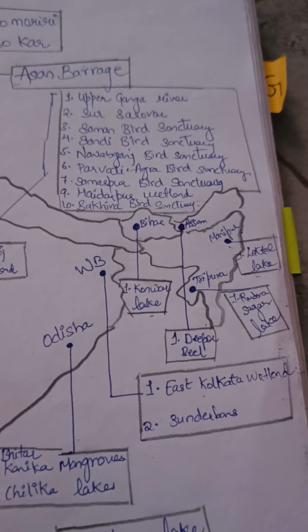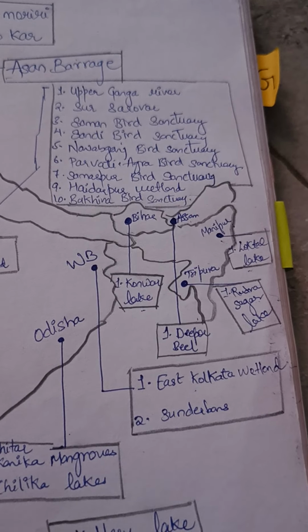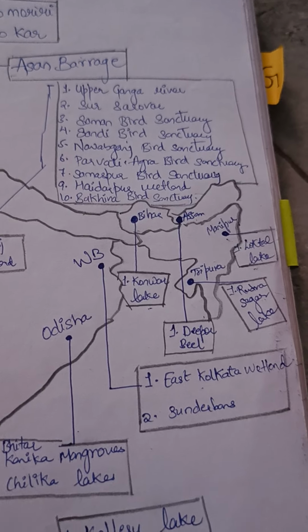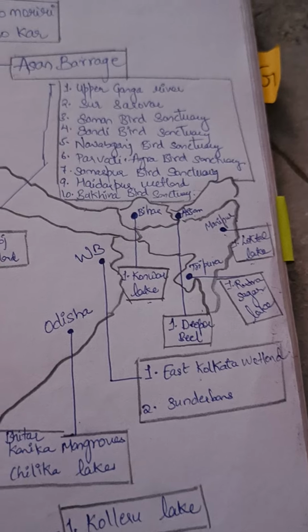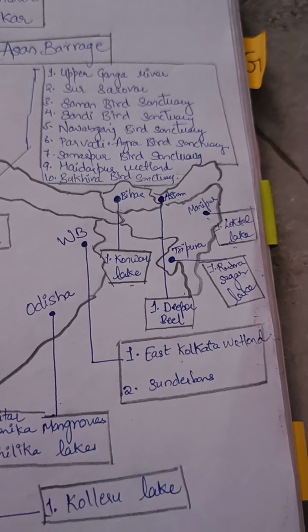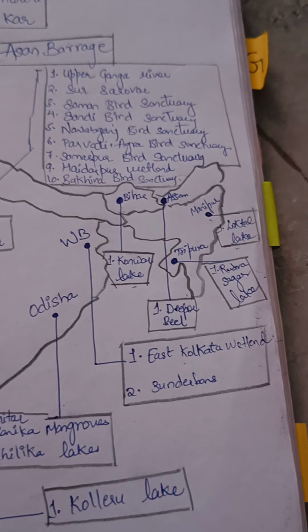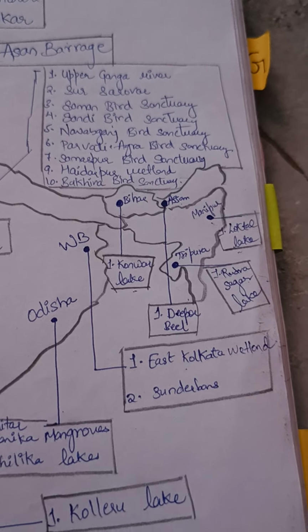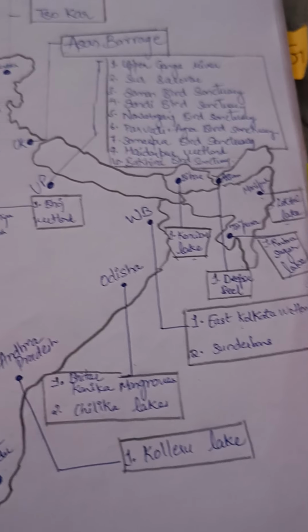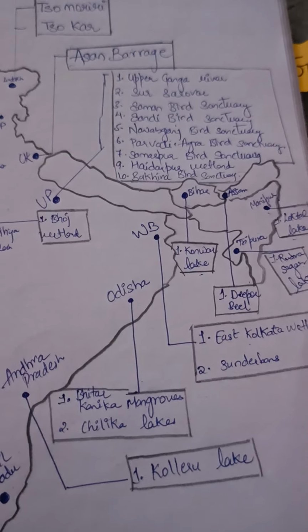In Bihar we have Kanwar lake. Assam Dipor Bhil. And in Tripura we have Rudra Sagar lake. Manipur Loktal lake. Okay. So Bihar Konwar lake, Assam Dipor Bhil, Tripura Rudra Sagar lake, Manipur Loktal lake. And in Odisha Bhitarkanika mangrove and Chilika lakes.